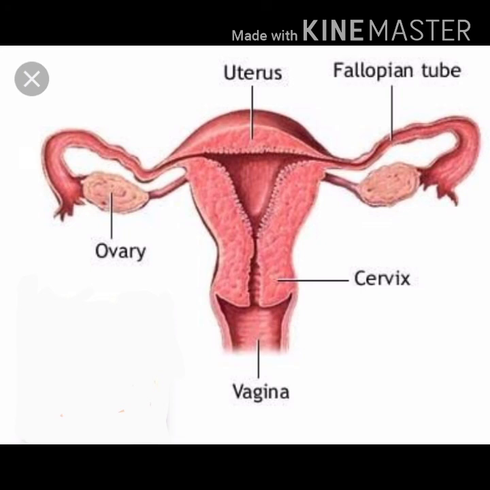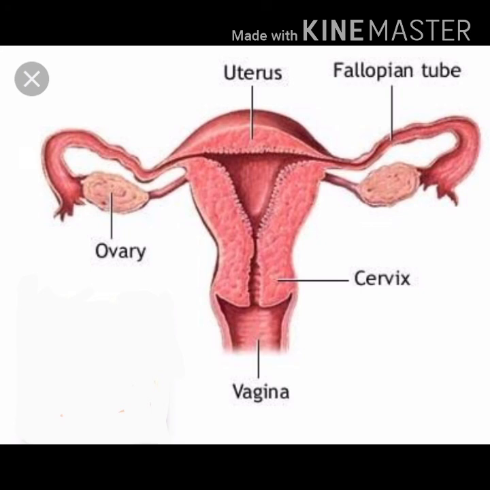For the 2 fallopian tubes, we can see one from each of the 2 ovaries, and these 2 fallopian tubes open to a common uterus. What are the functions of this fallopian tube? The main function is the transport of the egg produced by the ovary, and another one, it is a site of fertilization. Fertilization is taking place inside the fallopian tube. The fallopian tube opens to the uterus.